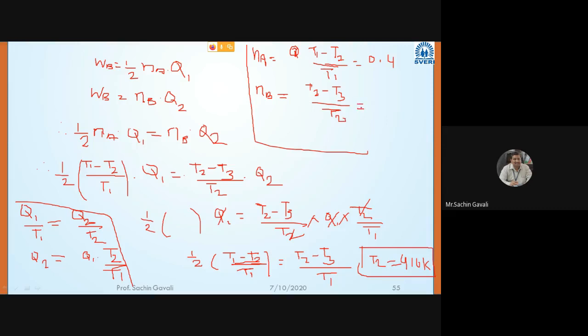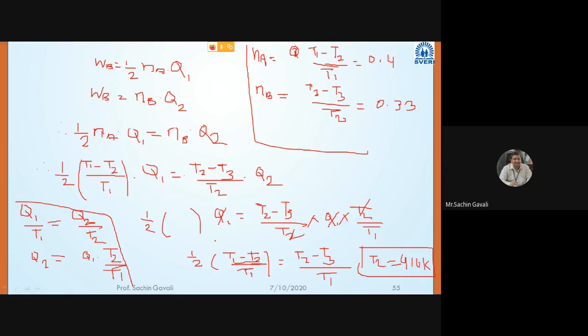How much is the efficiency coming? Kunal, calculate the efficiency eta B. Eta B is equal to, sir, 0.33. Okay, now we got both engine efficiencies.